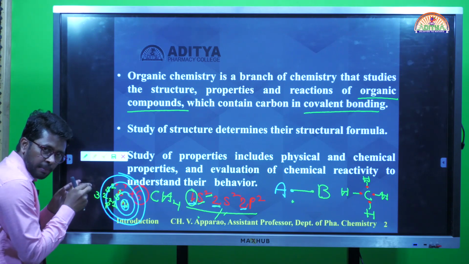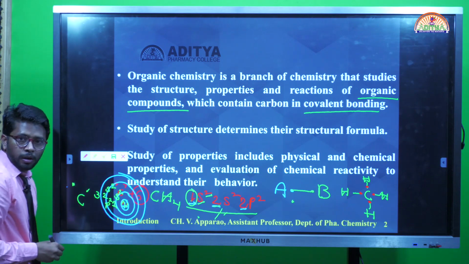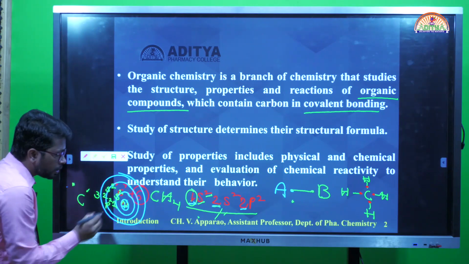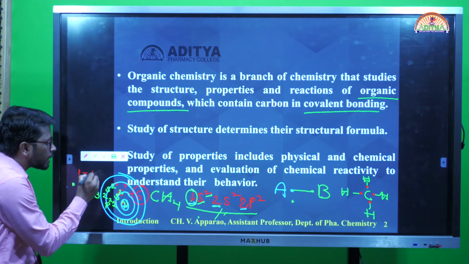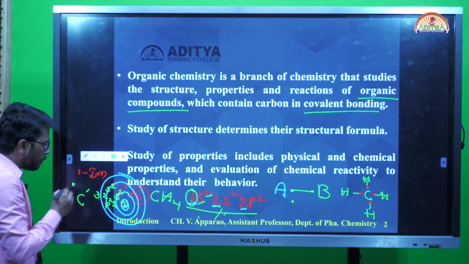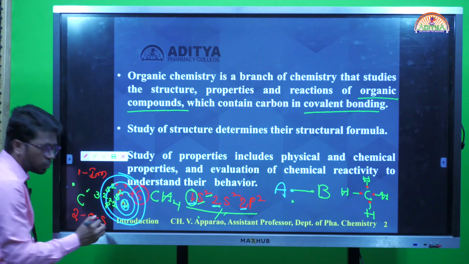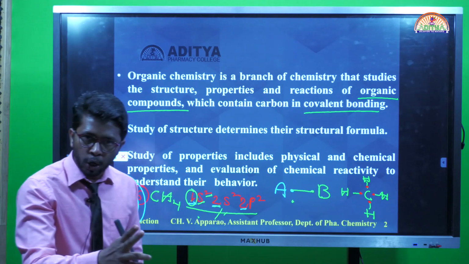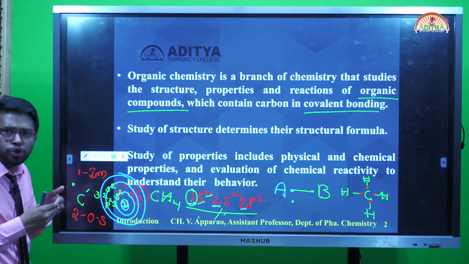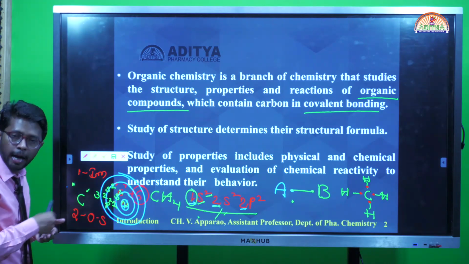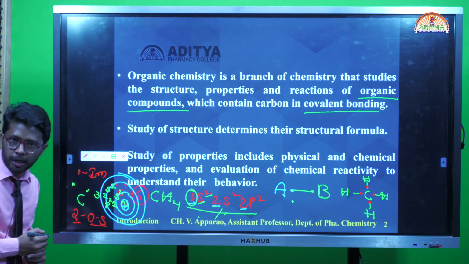These 2 shells I am discussing are only for carbon. The first shell is the innermost shell, most near to the atomic nucleus, whereas the second shell is the outermost shell. Total two shells are there in the carbon atomic model.